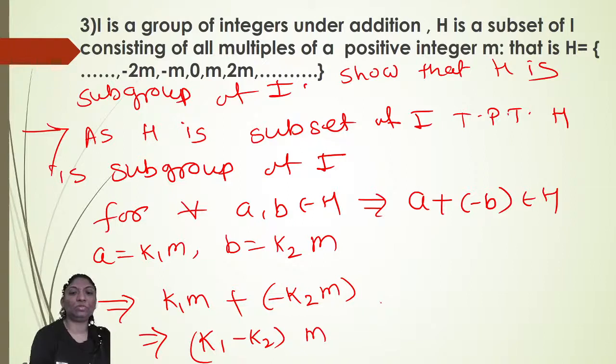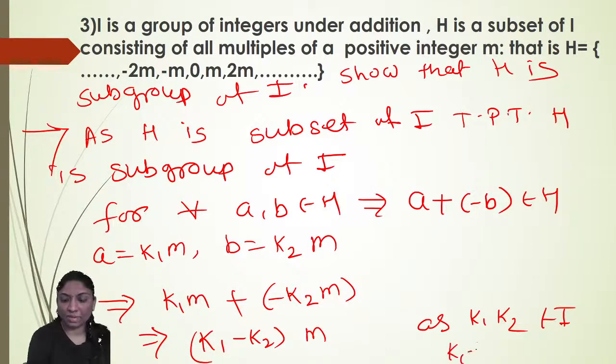As k1, k2 belong to the set of integers, and m is any integer, so k1 minus k2 is also an integer. As k1, k2 belong to I, k1 minus k2 also belongs to I.